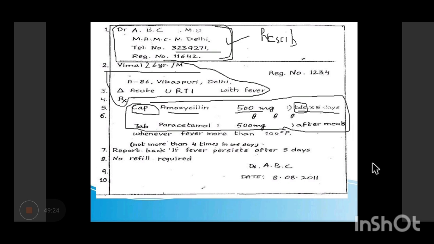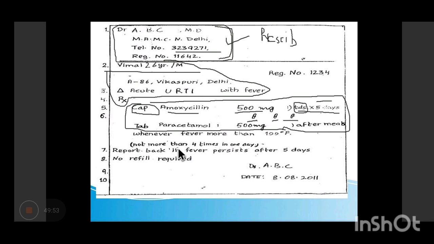Yes, but we are not supposed to write these abbreviations because the patient doesn't understand them. So better to write three times a day and make these kind of marks so that it is easy for the patient to understand. Then comes the duration of therapy. So the dosage form followed by the name of the drug, followed by the dose, followed by the frequency and the duration. So this is the inscription.